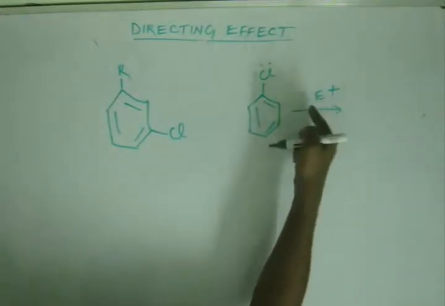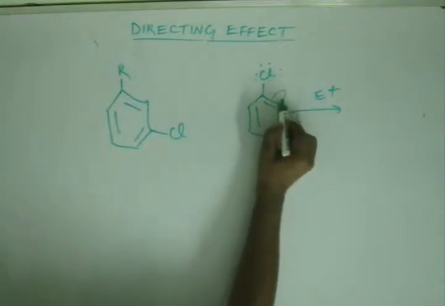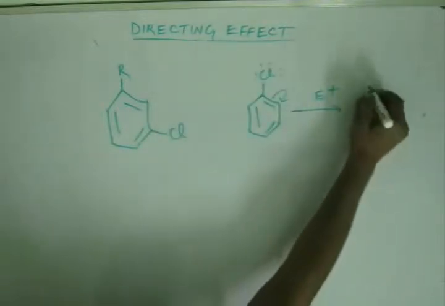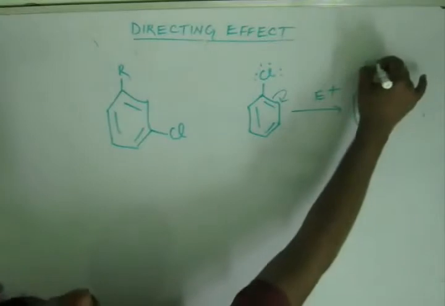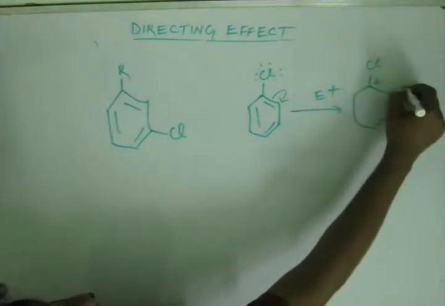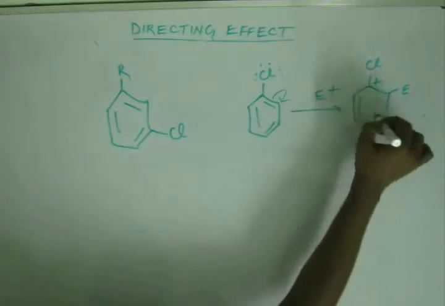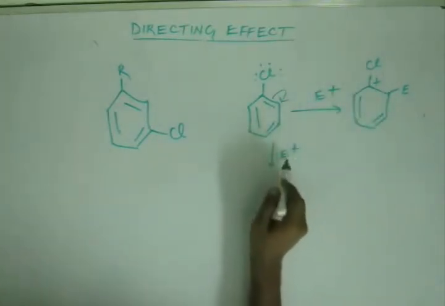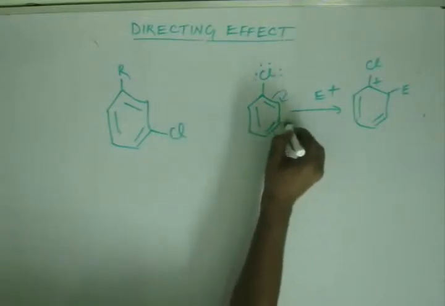If I attach it to the ortho position, then the negative charge has to be brought to the ortho position like this. So this carbon will gain a positive charge. So we will get an intermediate having positive charge on the carbon which is attached with chlorine, and the rest of the two bonds will be drawn as they are. But if I attempt to bring the electrophile at the meta position, the negative charge has to be brought at the meta position.